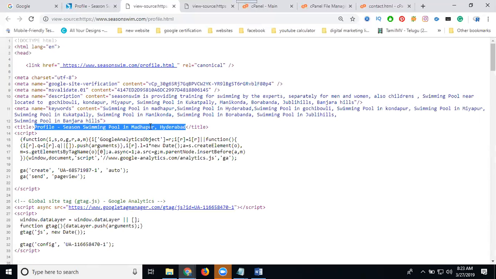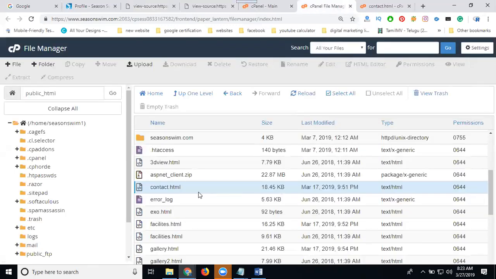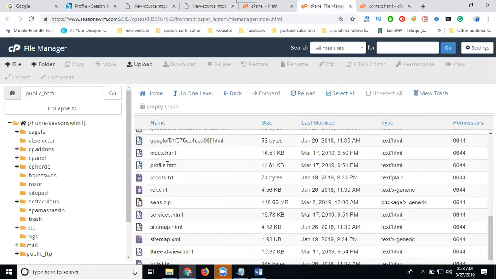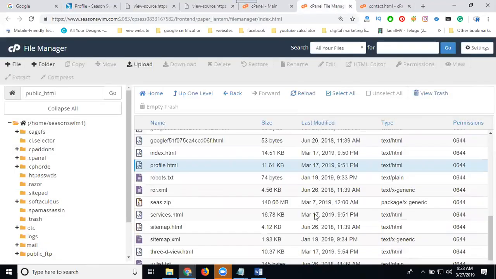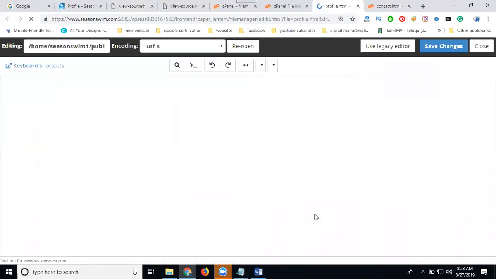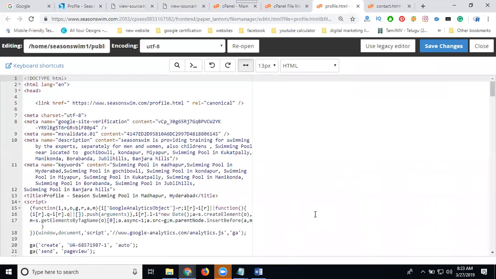Suppose you are changing one more. I'm adding one more place. Select your proper page. The page name is profile.html. Edit. Watch carefully. The previous title was season swimming pool in Madhapur, Hyderabad. I'm writing Kondapur. For the title, use the pipe symbol.